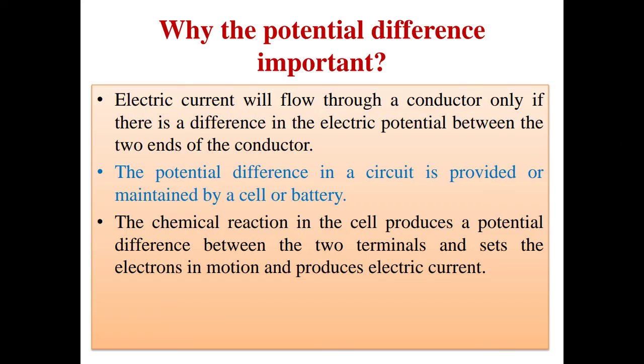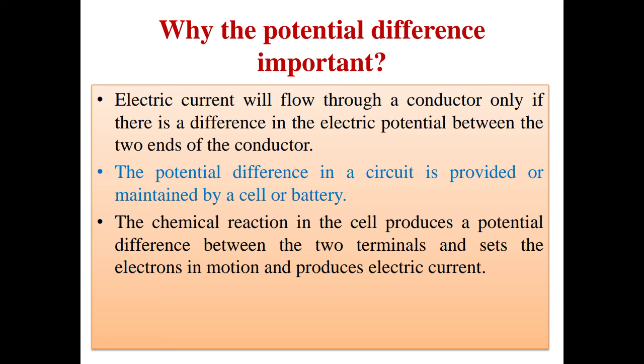Now, why is the potential difference important? Electric current will flow through a conductor only if there is a difference in electric potential between the two ends of the conductor. Now we have to understand this concept properly. As water flows only if there is a difference in water level, in the same way, current will flow only if there is a difference in the electric potentials.